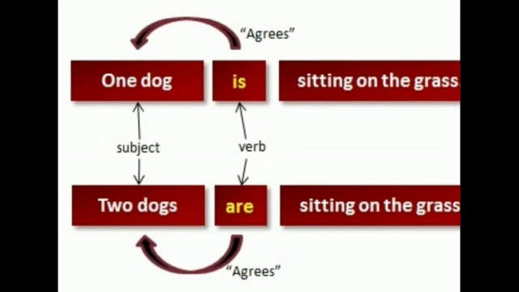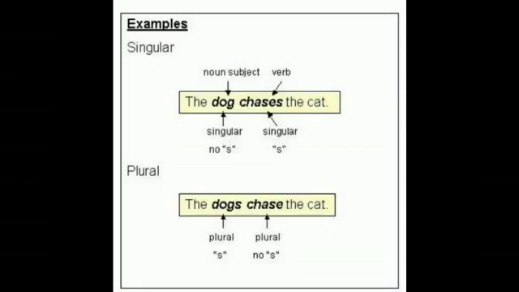So, when the subject is singular, we use a singular verb. Whereas, if the subject is plural, we use plural verbs. Here we can see that a singular subject agrees with a singular verb, whereas a plural subject agrees with a plural verb. The dog is a singular subject and it agrees with the singular verb chases.